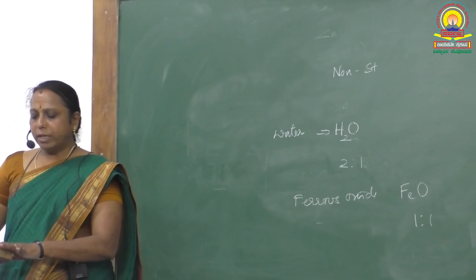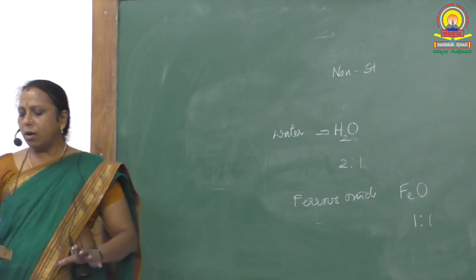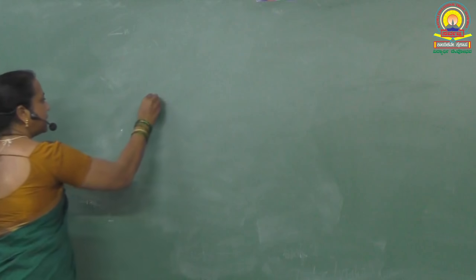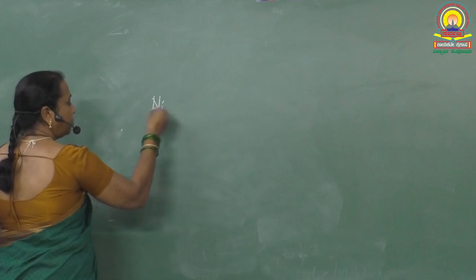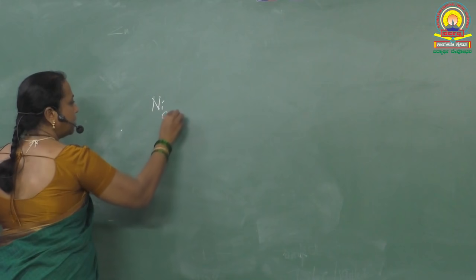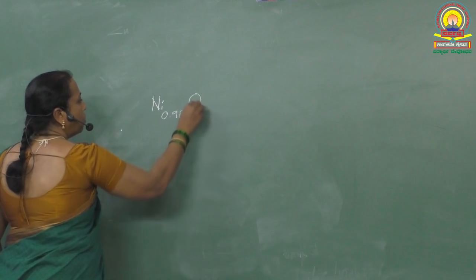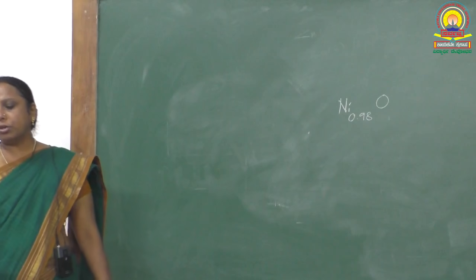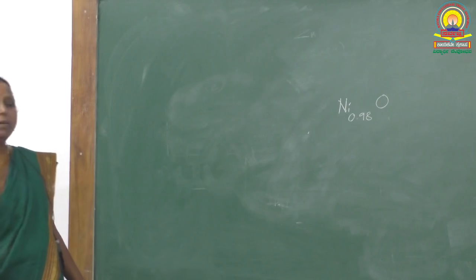Question number 22. A sample of nickel oxide has the formula, see here, I think you may not understand the formula. You should correct it like this: Ni0.98 O1, or just O, that's it. So, here the formula is given, Ni0.98 O. Name the type of non-stoichiometric defect it exhibits.